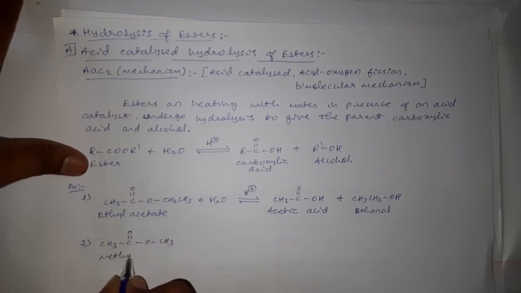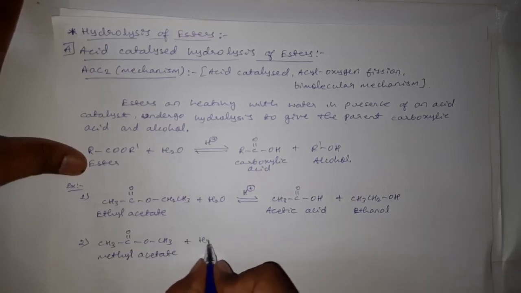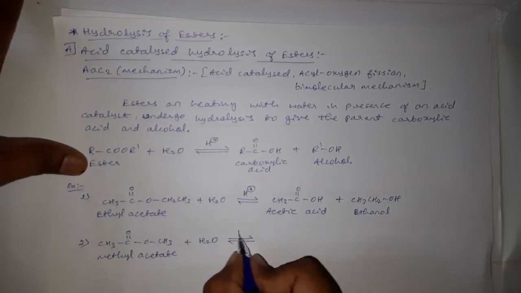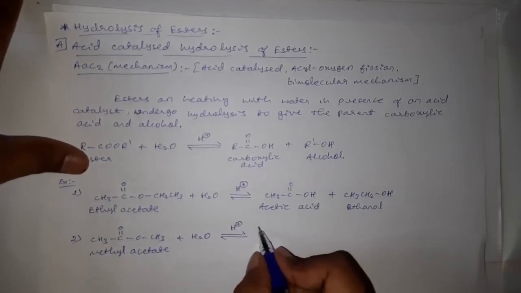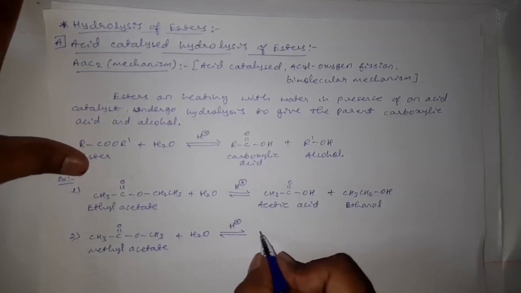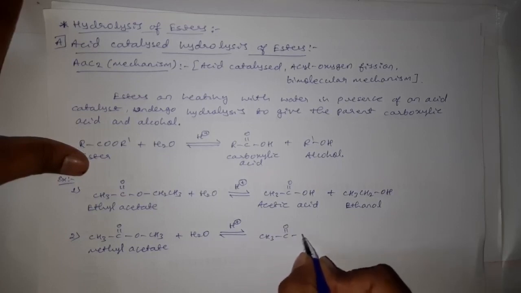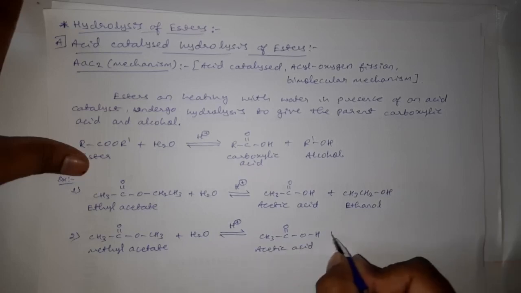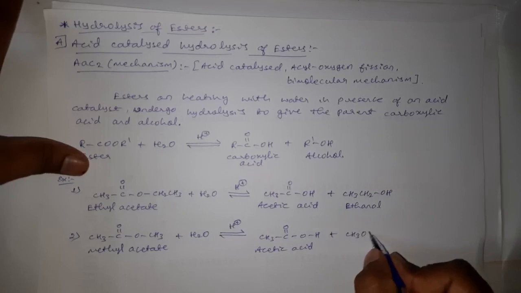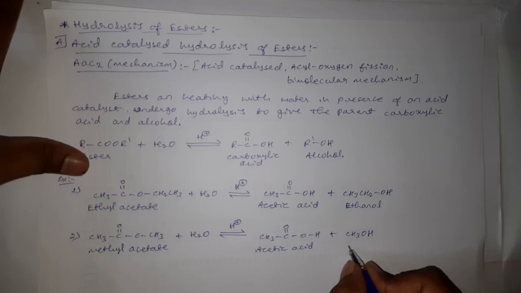Okay, then take another example, CH3 C double bond O CH3. This is methyl acetate. Methyl acetate, when it is heated with water in presence of an acid as a catalyst, will form the parent carboxylic acid, that is CH3 C double bond OH, acetic acid, plus CH3 OH, methanol.